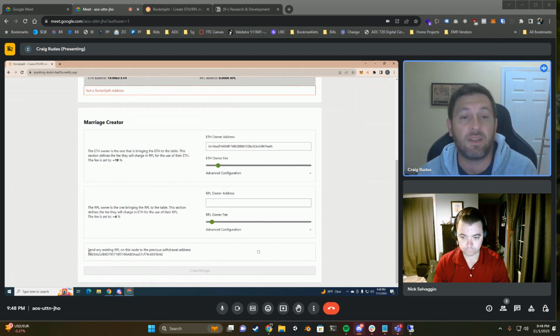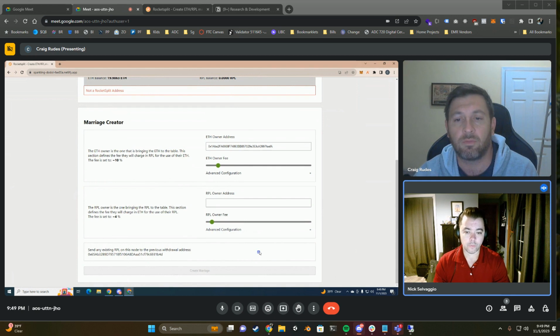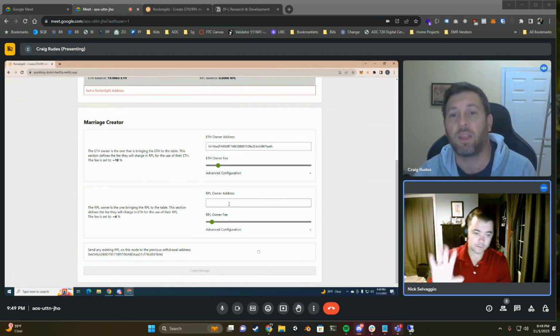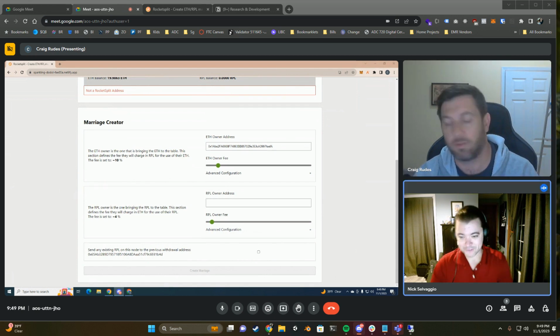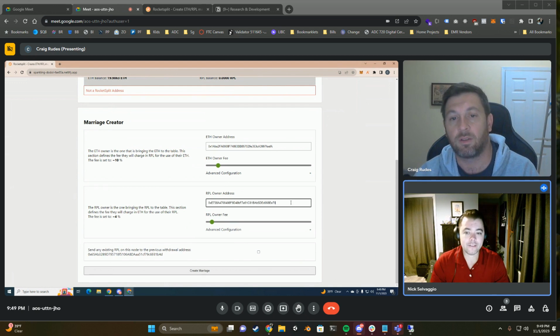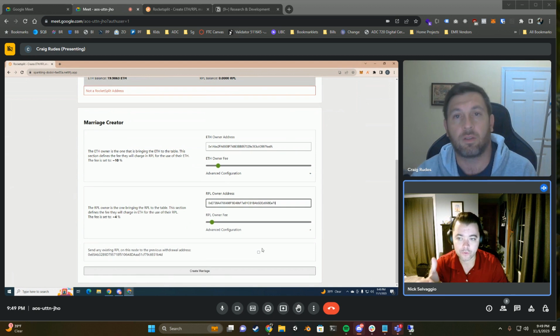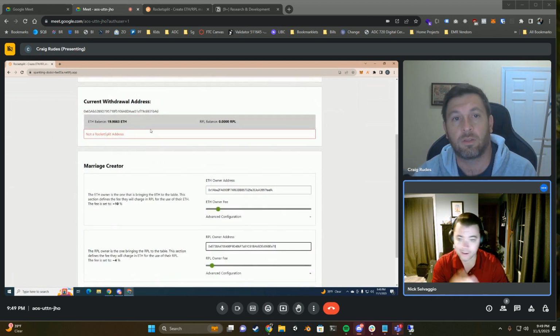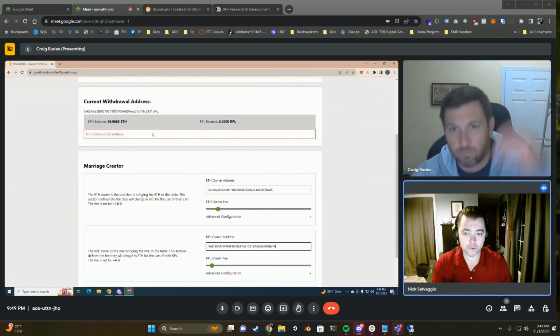Now, send any existing RPL on this node to this previous withdrawal address. That would be the node address. We don't have to do that, but how? Now, a couple things here. So we don't, in this instance. I didn't give it an address, though. Yeah, we've got to give it an address. In this instance, we would not want to check that, because if you scroll up a little bit, the current withdrawal address, we're showing the balances there. There is no RPL in the withdrawal address.